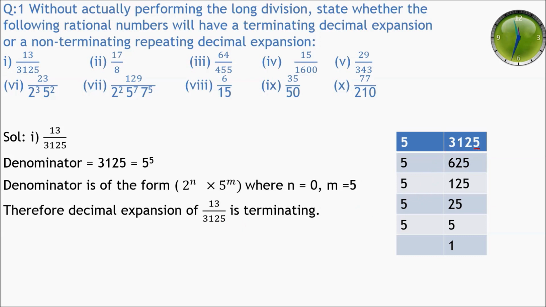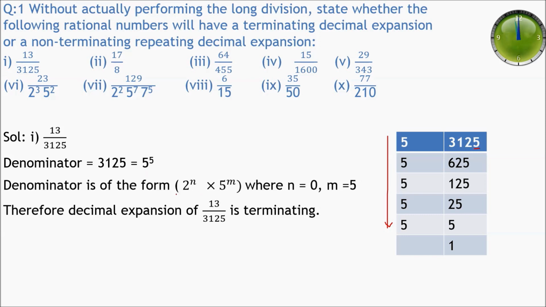As you can see, it is divisible by 5, we get 625. 625 also gets divided by 5, we get 125. Then after dividing by 5, we get 25. And after that 5, and 5 is divisible by 5, we get 1. So these are the factors of 3125, which is 5 raised to power 5.